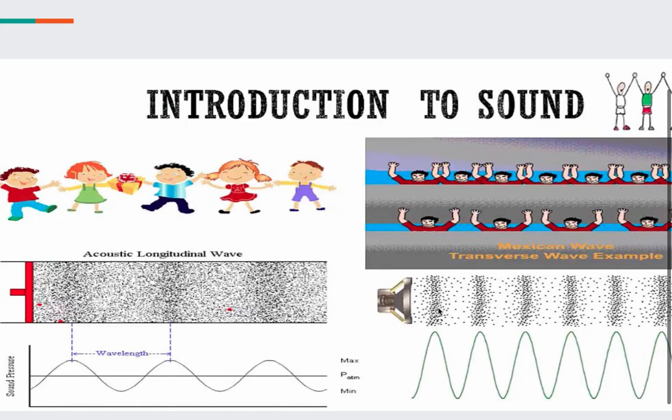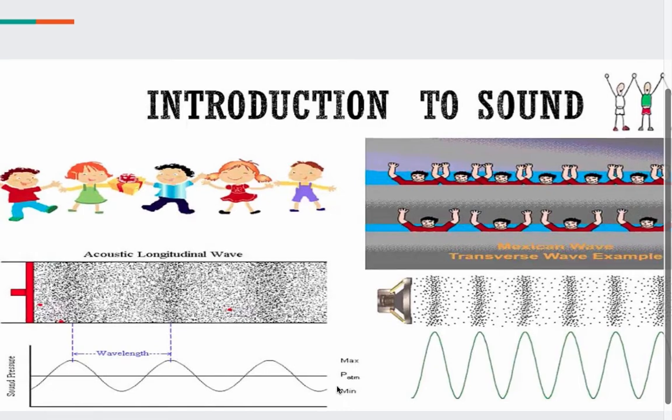When a sound is produced, what happens? The air particles arrange themselves into a pattern like this. At places, the particles come closer to each other. This is called compression. At places, the particles move apart from each other, which is called rarefaction. So this is how the waves are formed, and such a waveform we obtain of the air particles, right? Okay.